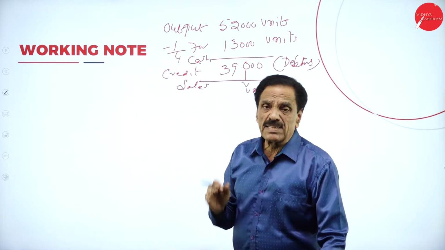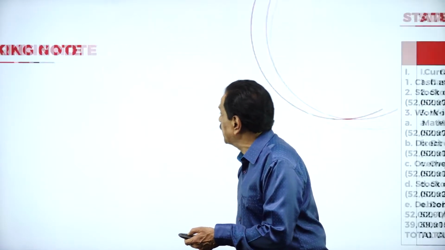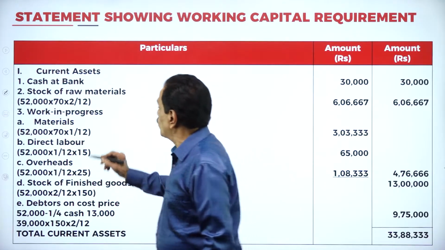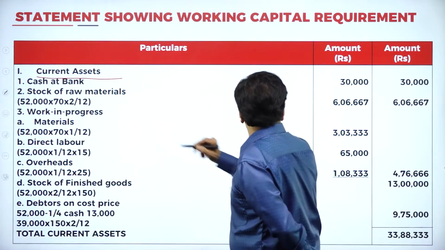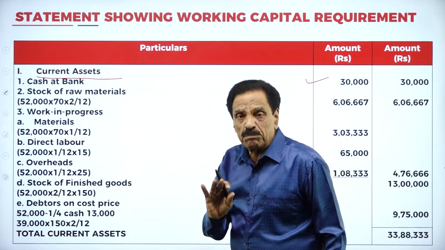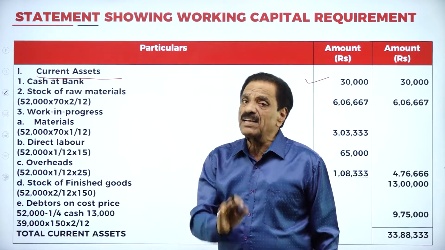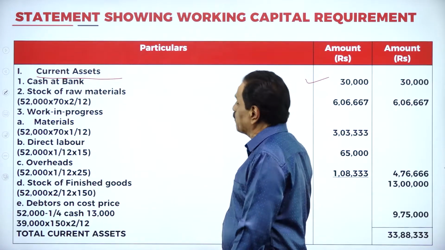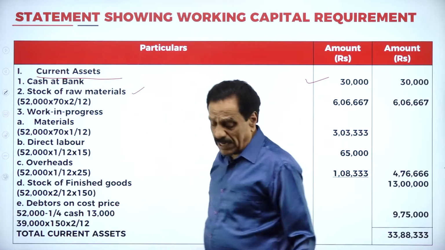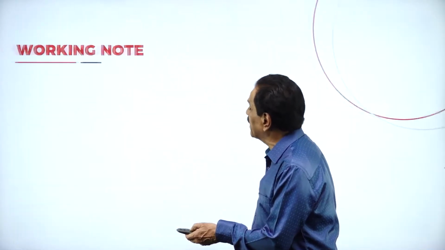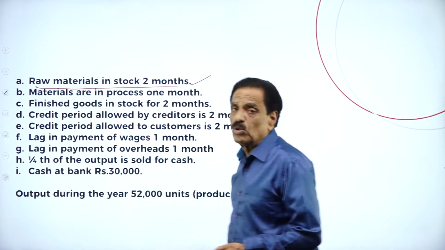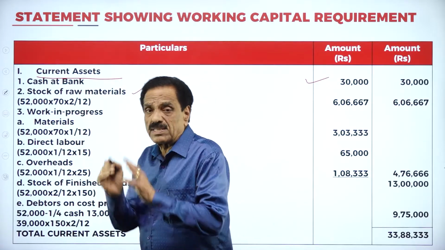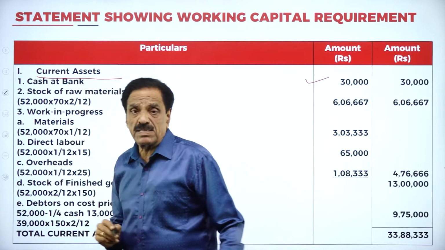Current assets minus current liabilities is equal to working capital. We will go to current assets. Slowly I will explain. Your cash at bank is 30,000 as per the problem. Stock of raw material, if you see the problem now, you can understand. Raw materials are in stock for 2 months. 70 rupees is the cost per unit.